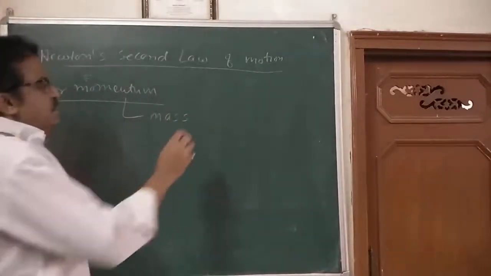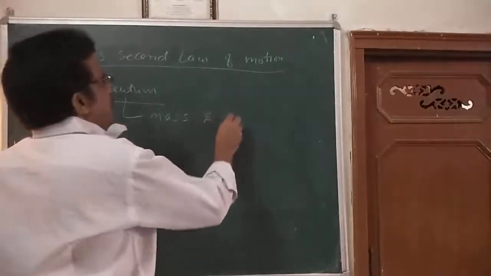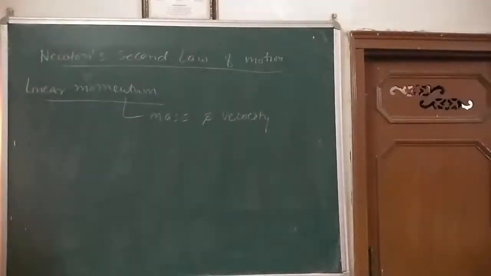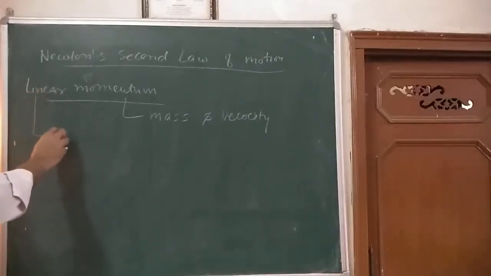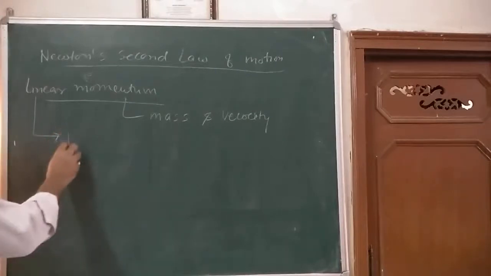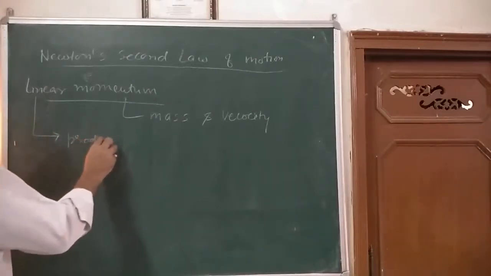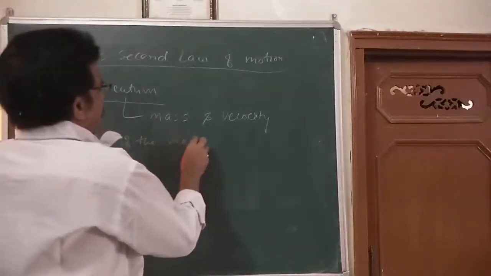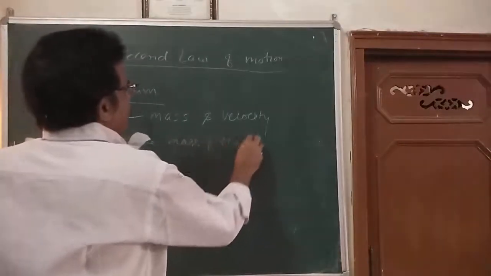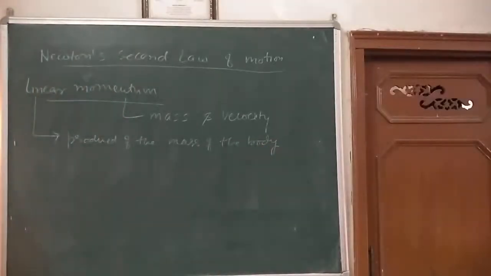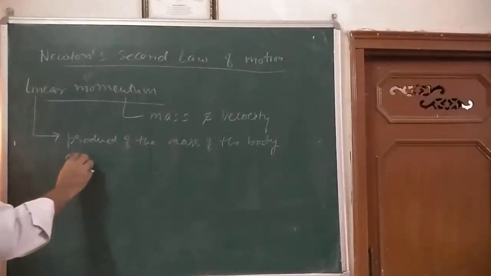So what is linear momentum of a body? Linear momentum of a body is the product of the mass of the body and velocity.